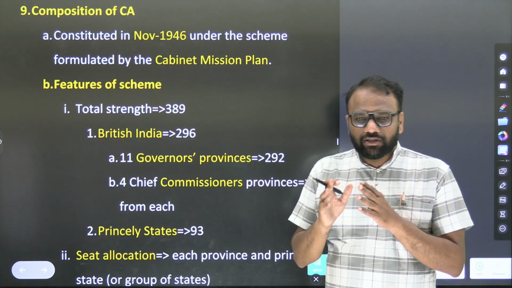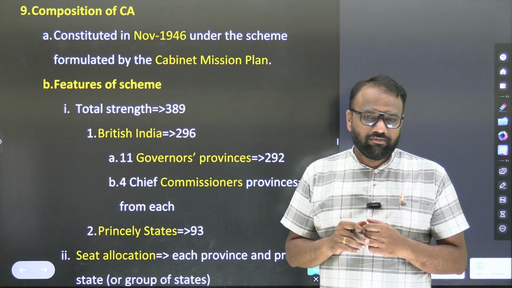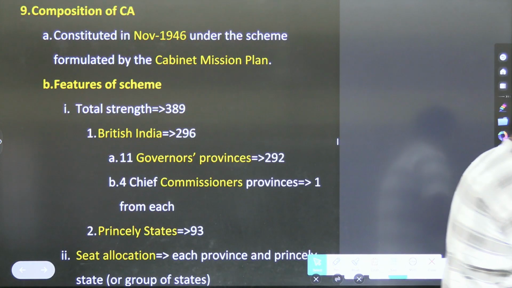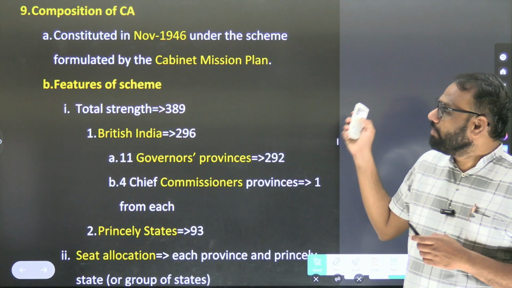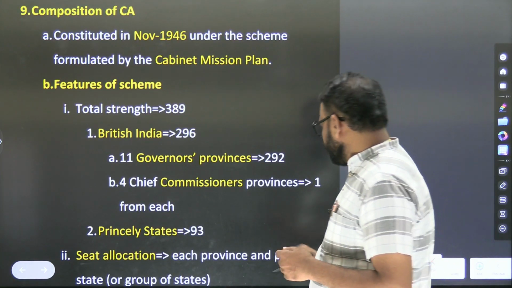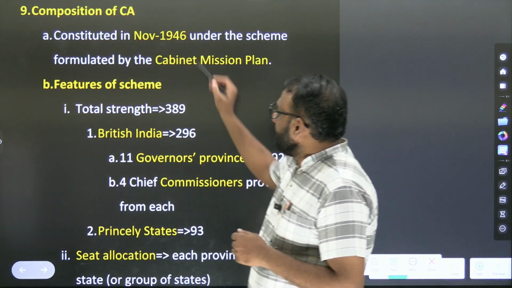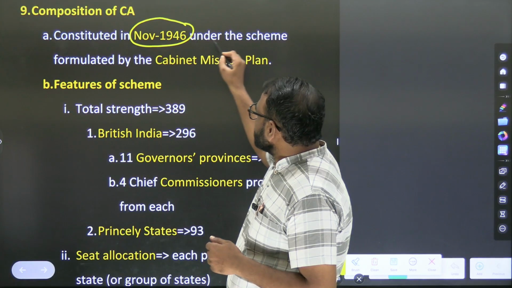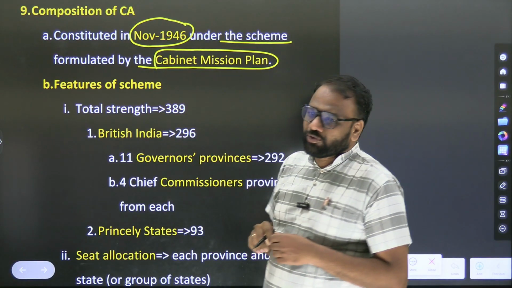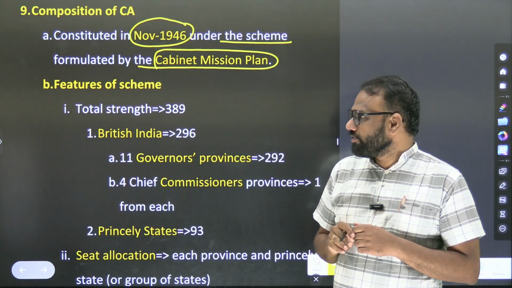Now the constituent assembly was formed as a result of the cabinet mission. Based on the proposal made in the cabinet mission, the constituent assembly was formed. So when was it formed? It was constituted in November 1946 under the scheme formulated by the cabinet mission plan.